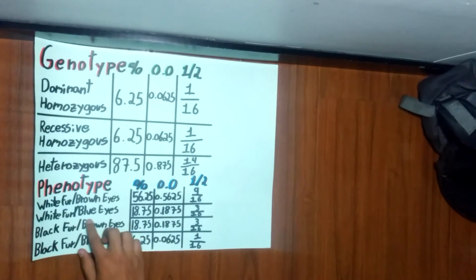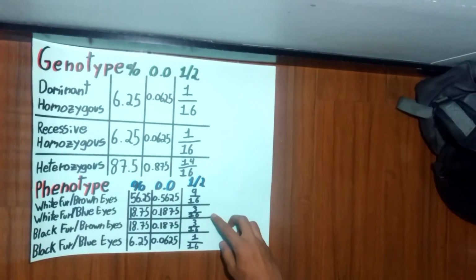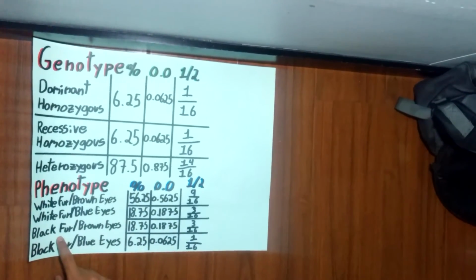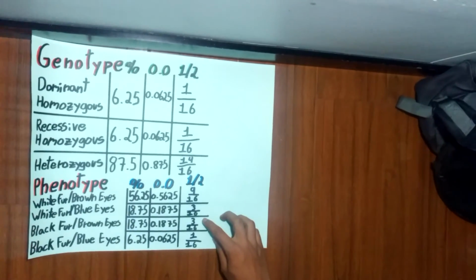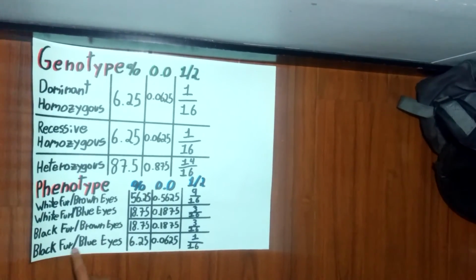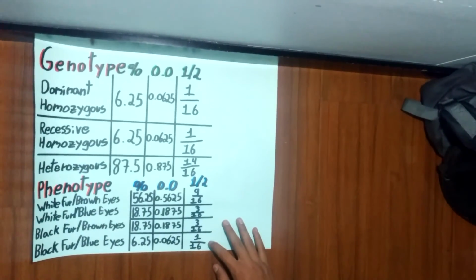In white fur with blue eyes, we have 3/16. In black fur with brown eyes, we have 3/16. And in black fur with blue eyes, we have 1/16.